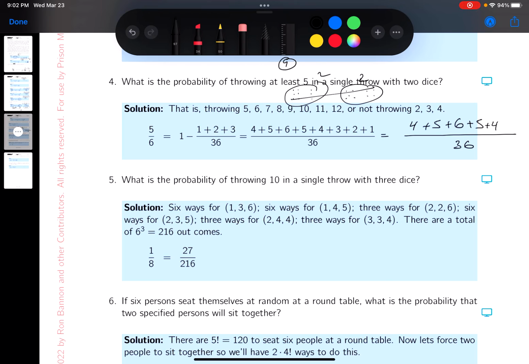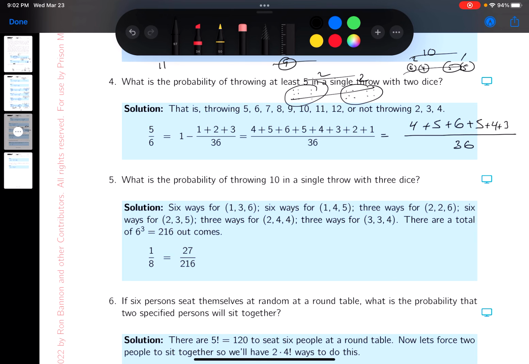Okay, now we're going to see if we can get a 10. Well, let's see, 6 and 4. I'll write the numbers down now, 6 and 4, or it could be 4 and 6. Could be 5 and 5 too, right? How many ways is that going to happen? This is 1, 2 different ways, 3 ways. All right, let's keep going.